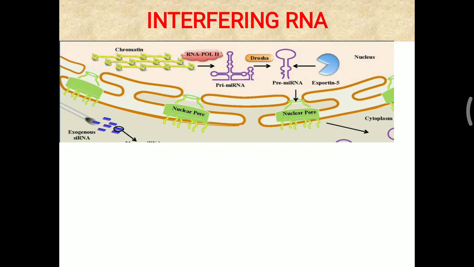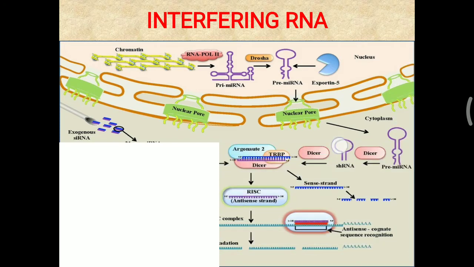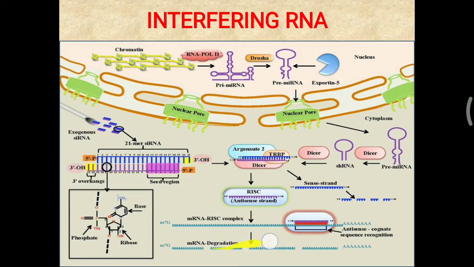First, on the chromatin, RNA polymerase 2, which is also responsible for mRNA formation, also synthesizes pre-microRNA. Once it is synthesized in the nucleus, with the help of the nuclear pore it goes into the cytoplasm. Once in the cytoplasm, the dicer enzyme converts it into short hairpin RNA. The short hairpin RNA further combines and forms an RNA induced silencing complex. This RNA induced silencing complex finally combines with the mRNA molecule, and that leads to the degradation of the mRNA. So this is the microRNA induced degradation of mRNA.